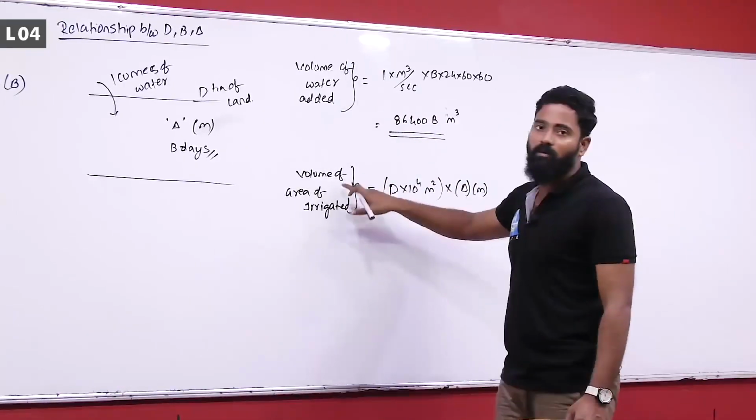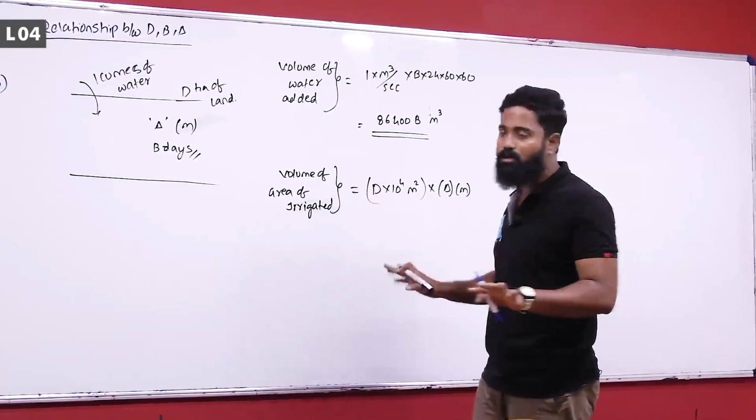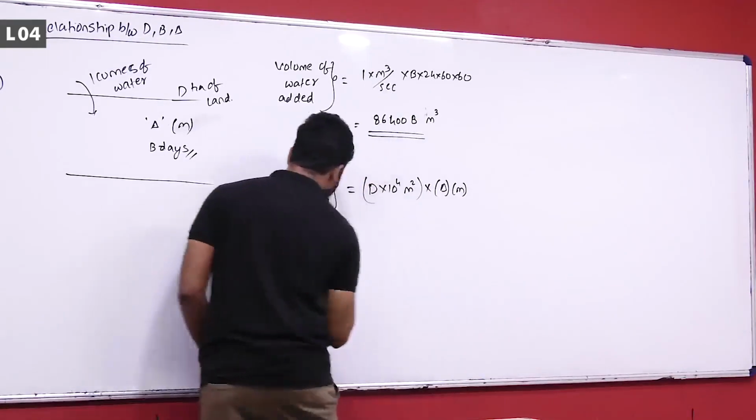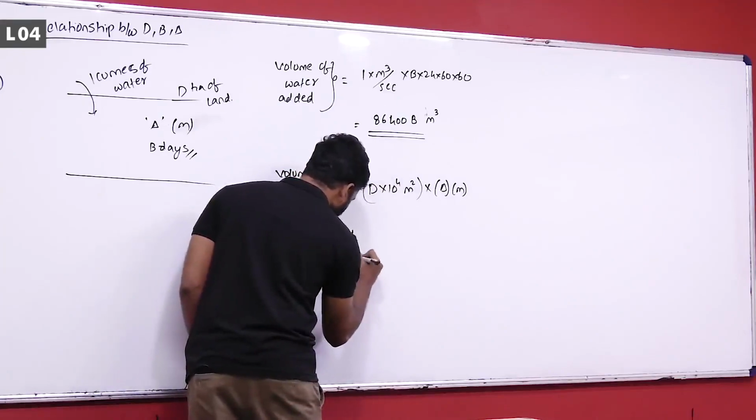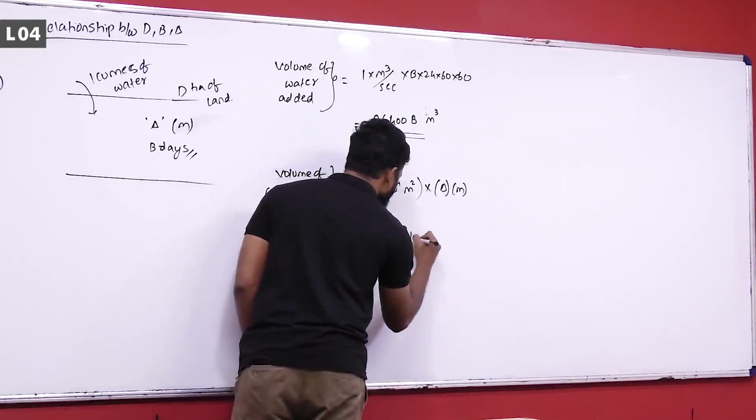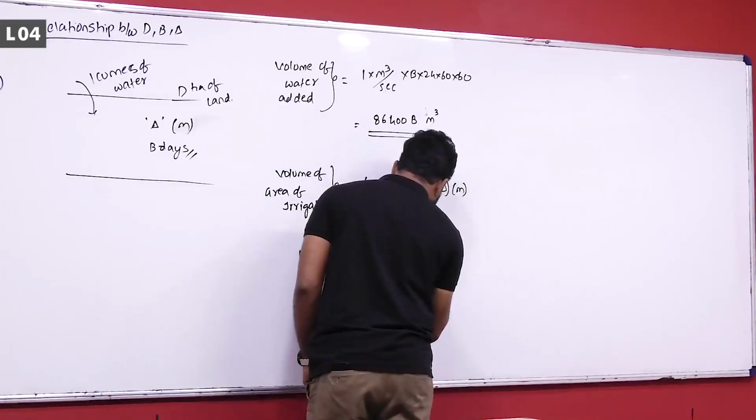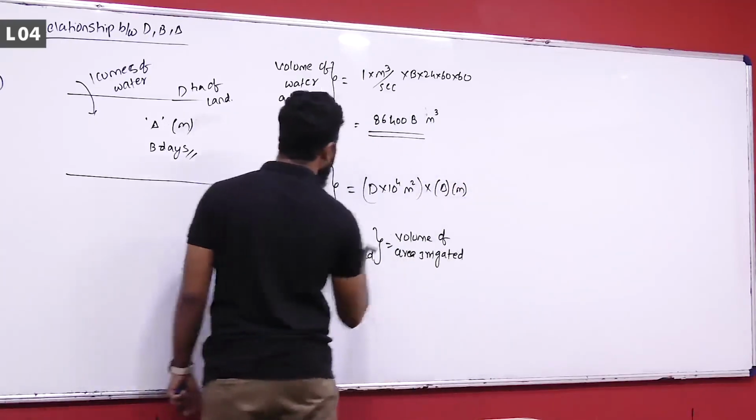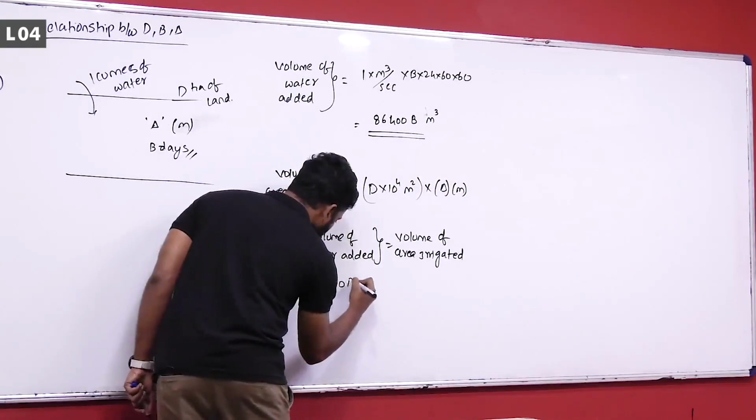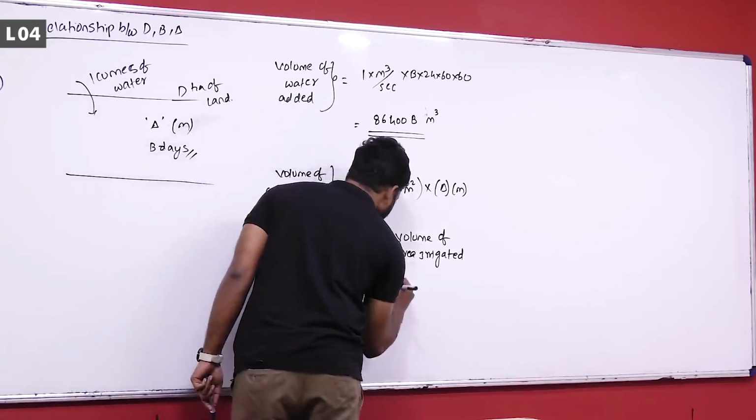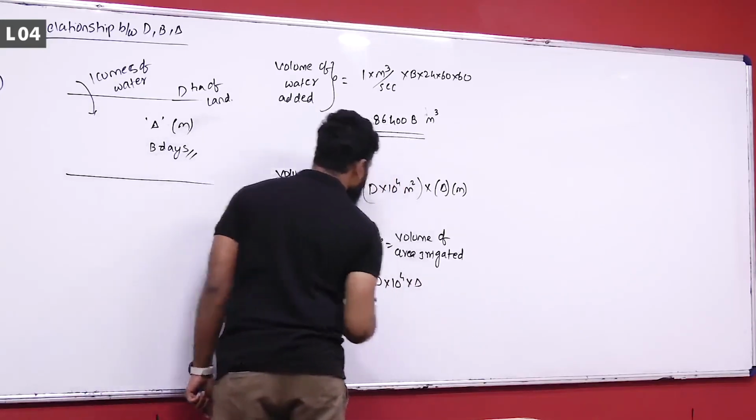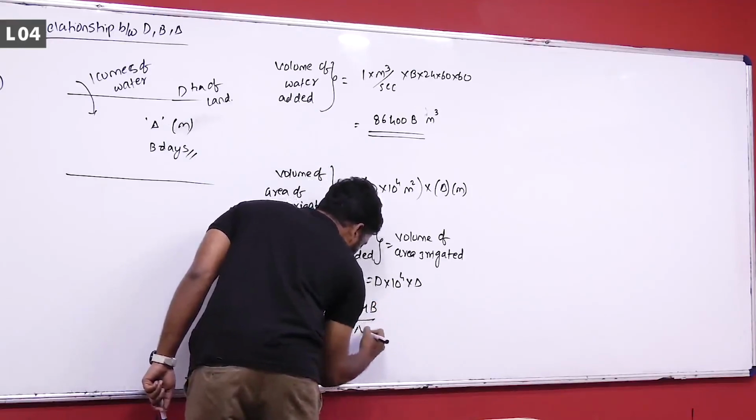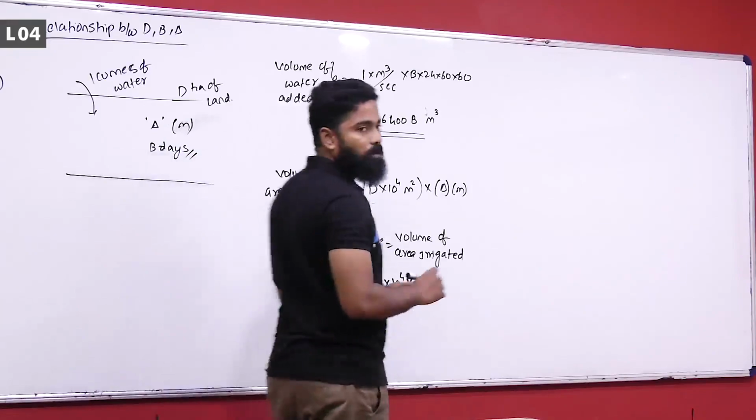Volume of water added must be equal to volume of area irrigated. Considering there are no losses, volume of water added is equal to volume of area irrigated, that is 86,400 B is equal to D multiplied with 10 to the power of 4 into delta. So D is equal to 8.64 B by delta.